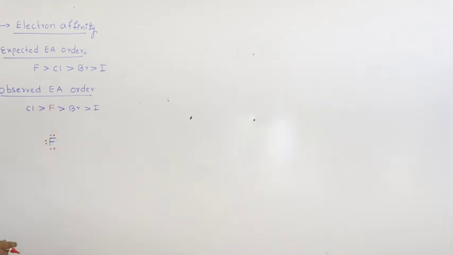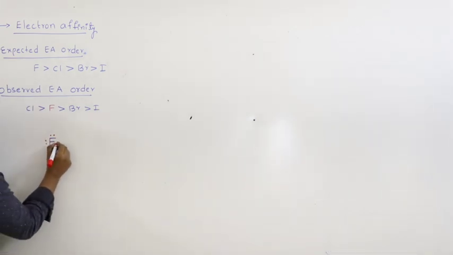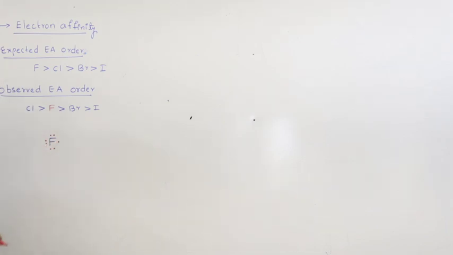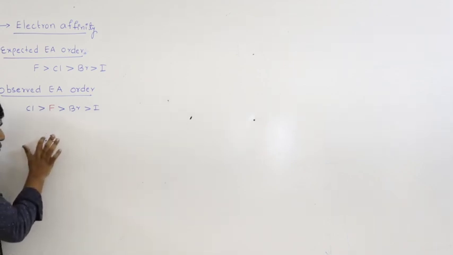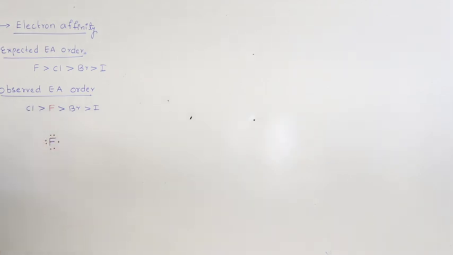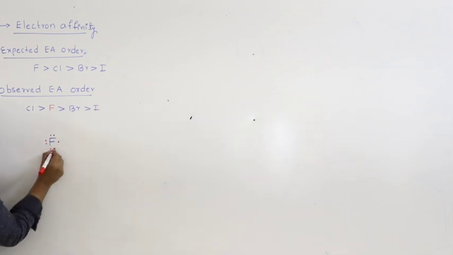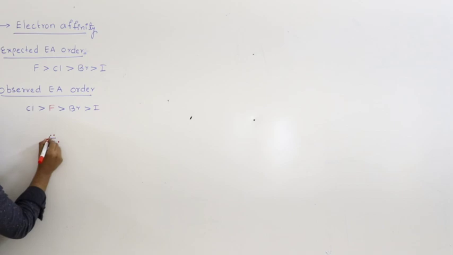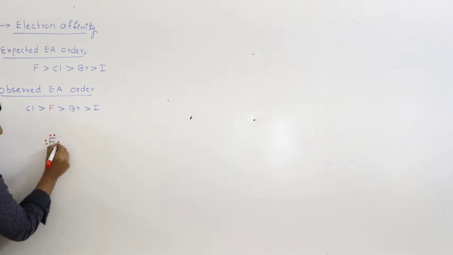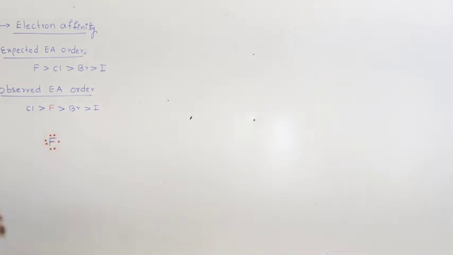It contains 7 valence electrons, 2s2 2p5. I have drawn the Lewis dot structure: 1, 2, 3, 4, 5, 6, 7. These 7 red dots indicate 7 electrons.